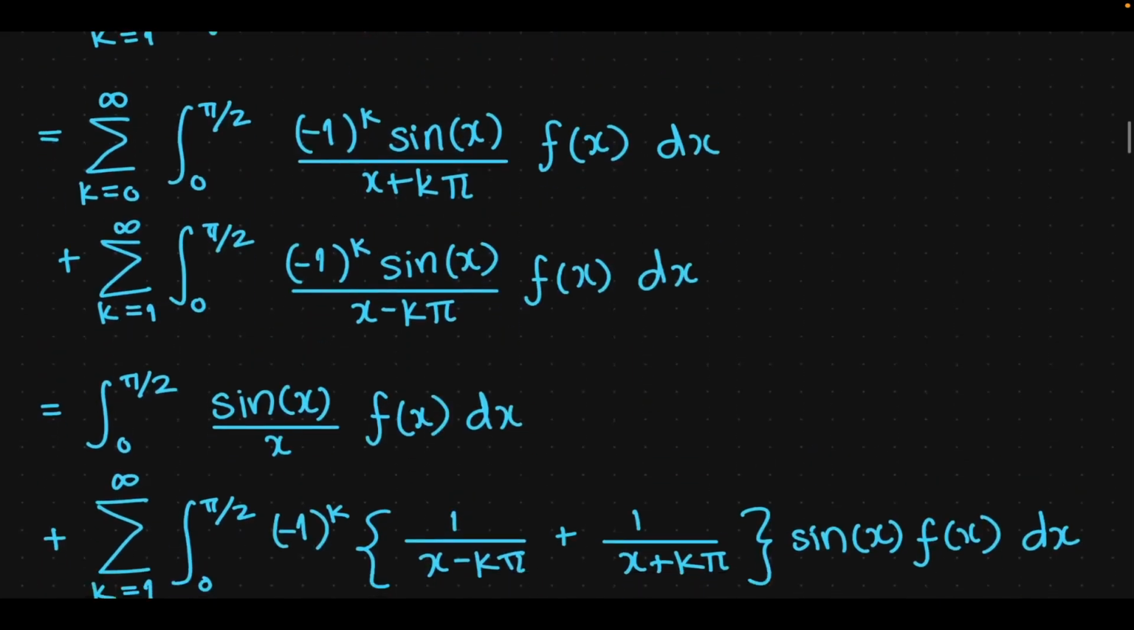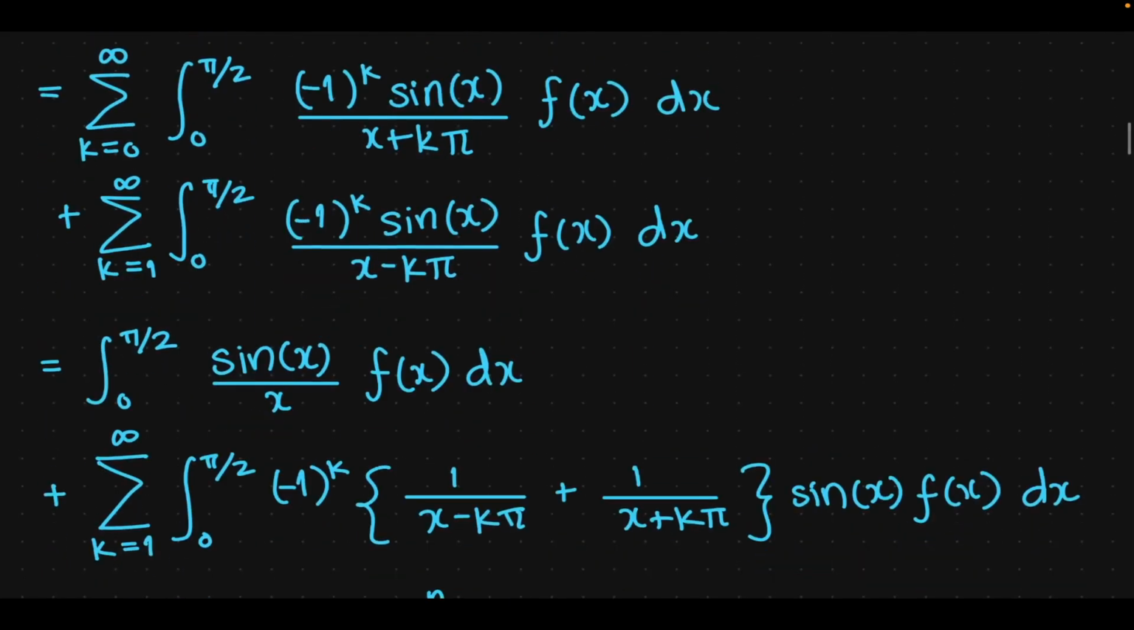And all of this can be written as the zeroth term. We want to get a common summation here in both these terms. So the common term is to start from k equals 1.